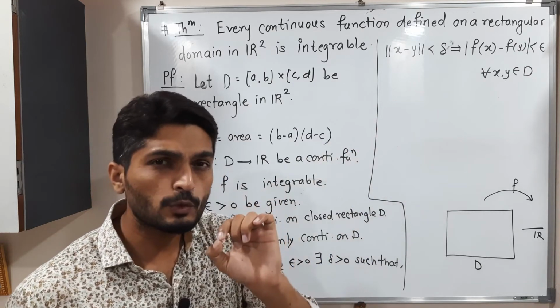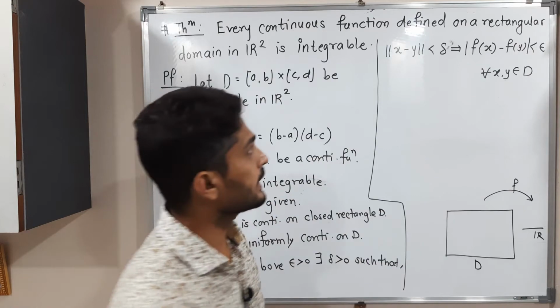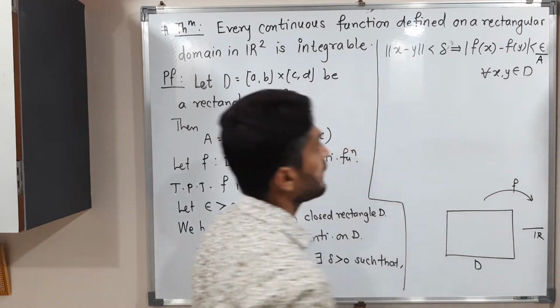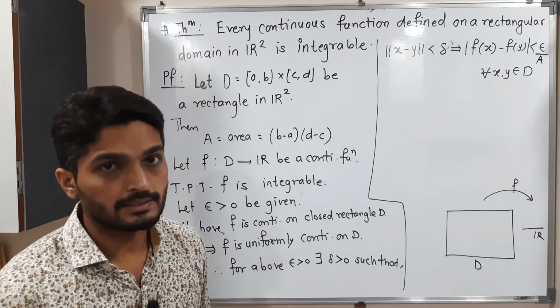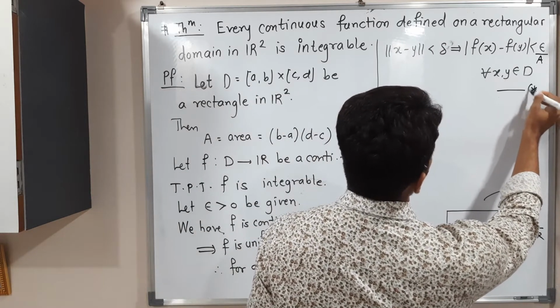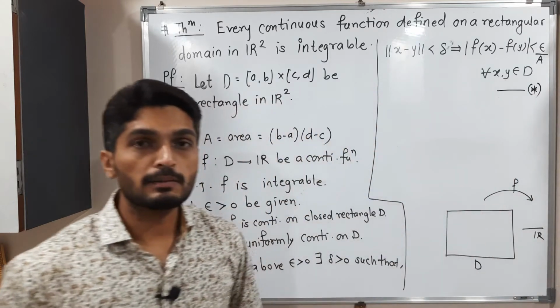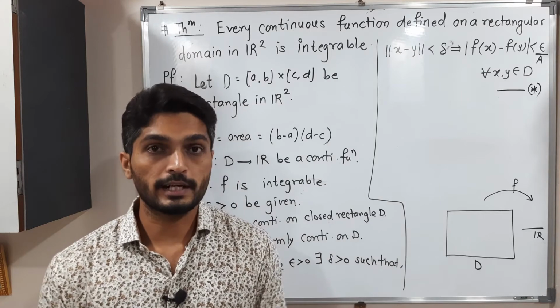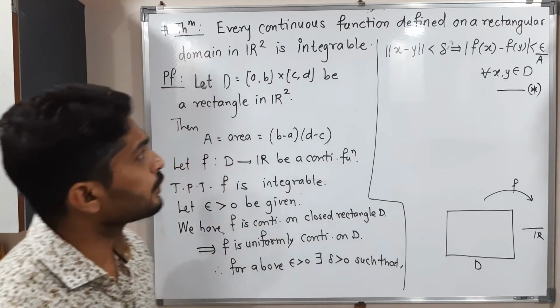Simply I use the definition of uniform continuity. But see, I'm going to do one adjustment. So that adjustment is, instead of epsilon, I am going to take epsilon by A. This is our adjustment. Okay. I will call it equation number star. So this equation number star is very much important for us. Okay. We are going to use it later. Okay. So let us go further.